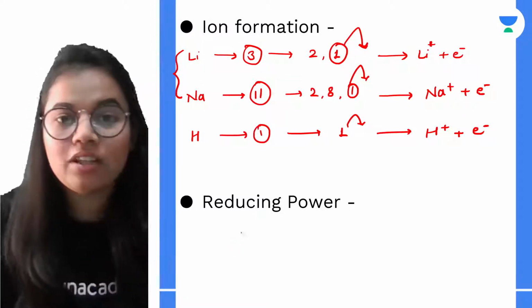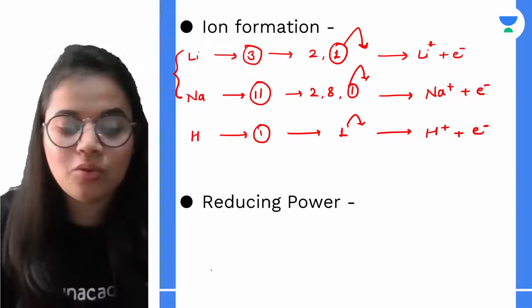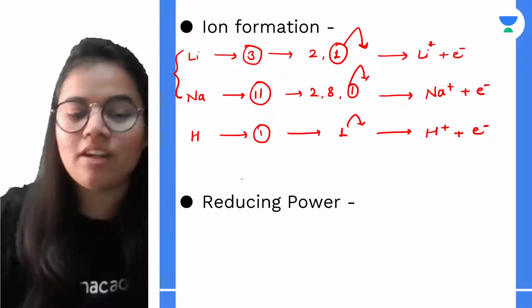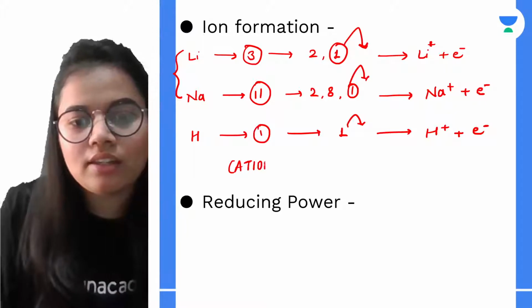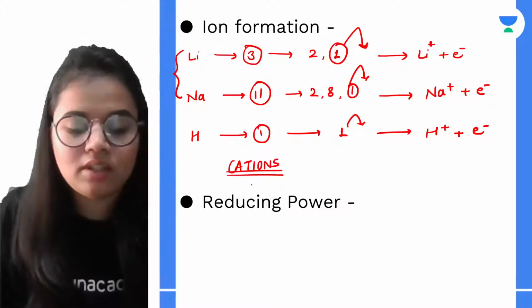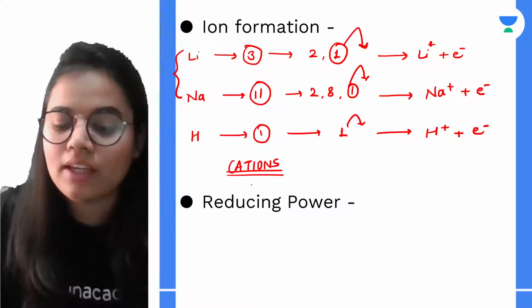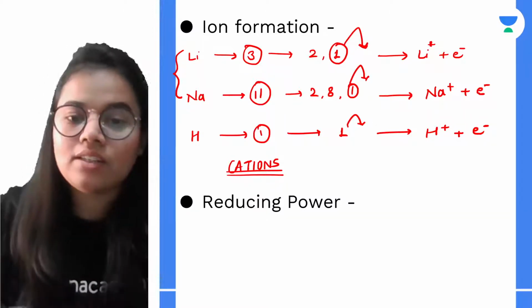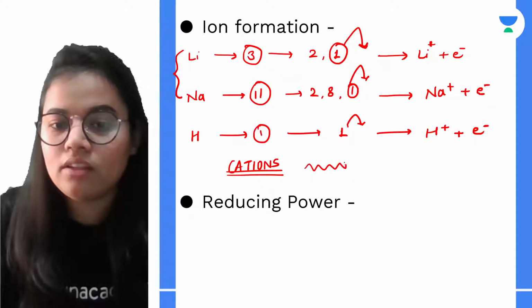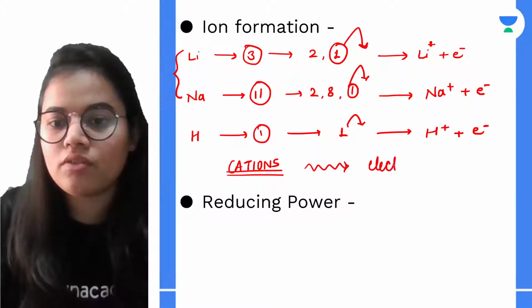Yeah, I was asking, what is the positive ion known as? So the positive ions, they are known as cations. Correct? So they form the cations. And since they are forming the cations, they have the electropositive nature.